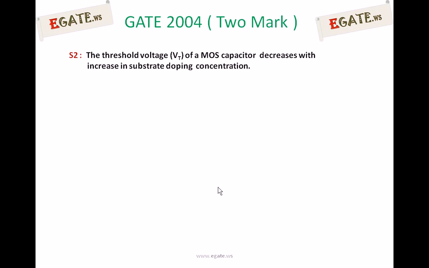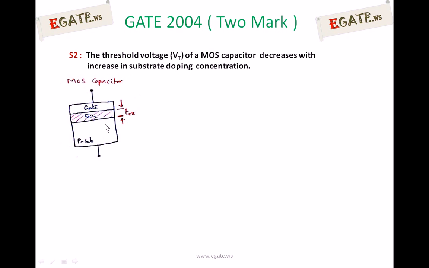Next, consider the second statement. The threshold voltage of a MOS capacitor decreases with increase in substrate doping concentration. If we increase the substrate doping concentration, then threshold voltage has to increase. Whether it is right or wrong, we will see now. As we know, a MOS capacitor is made up of gate, oxide and substrate, and here the example we are taking is a p-type substrate. A p-type substrate has holes as majority carriers and electrons as minority carriers.